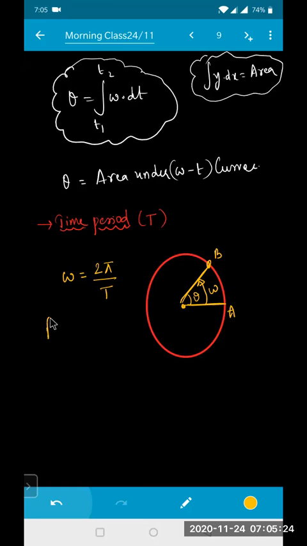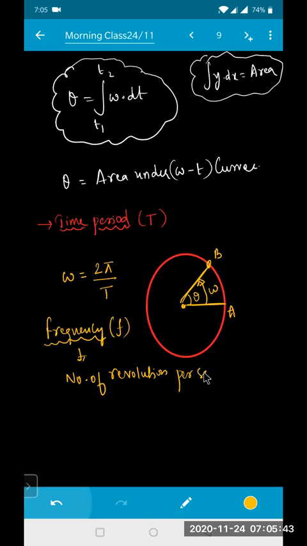Frequency is represented by letter F. Frequency is the reciprocal of time period, or the number of revolutions per second.